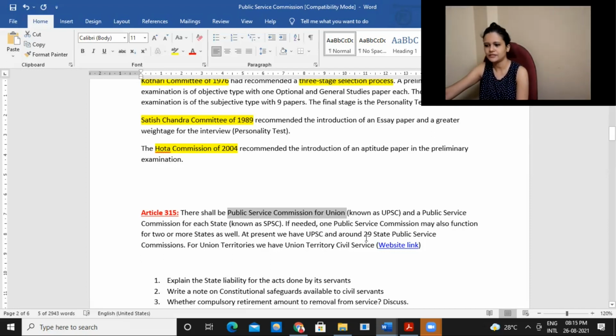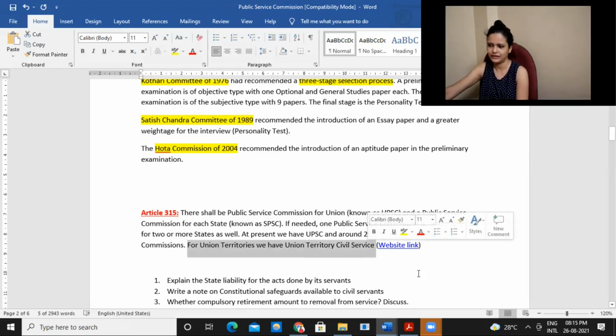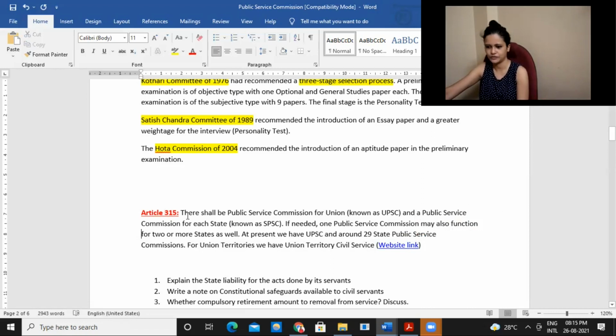At present, we have UPSC plus 29 state public service commissions. For union territories, we have the Union Territory Civil Service. This is the link of their website if you want to see. So this is the provision under Article 315, which makes provision with regard to UPSC as well as the State Public Service Commission. This commission should be established in order to take care of all the examinations and all that stuff.